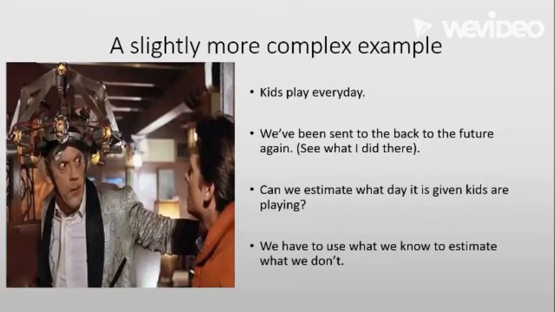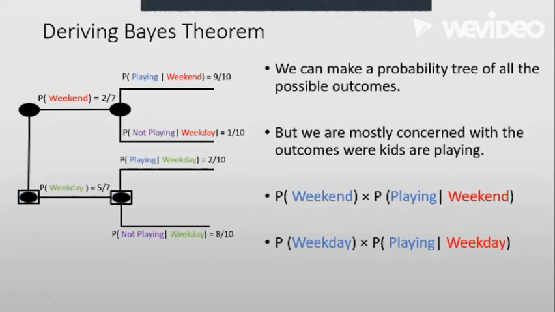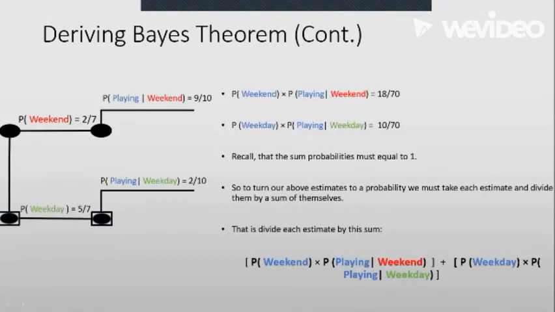Let's look at what we know. We know the probability of kids playing given it is a weekday, because we've been passing the field every day and recording it. You can use a decision tree or a probability tree, however you call it. Remember how this works: you multiply the probability in the first node by the probability in the second node to get an estimate. However, when we do the multiplication, these are not real probabilities, even though they look like it. The reason is that real probabilities should add up to 1, and these don't. But there's a simple way to make them add to 1.